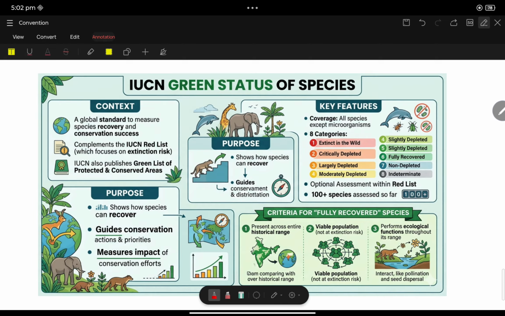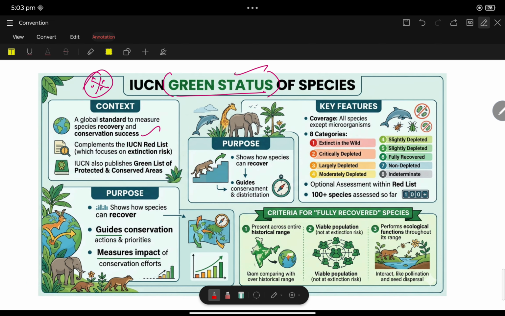Finally, we come to one of the most expected questions this year: IUCN Green Status of Species. We have heard about critically endangered, vulnerable, all these categories. But here we are coming through a new term called Green Status. What is this IUCN Green Status? A global standard to measure species recovery and conservation success. I am saying this is very much important for this year's exam.